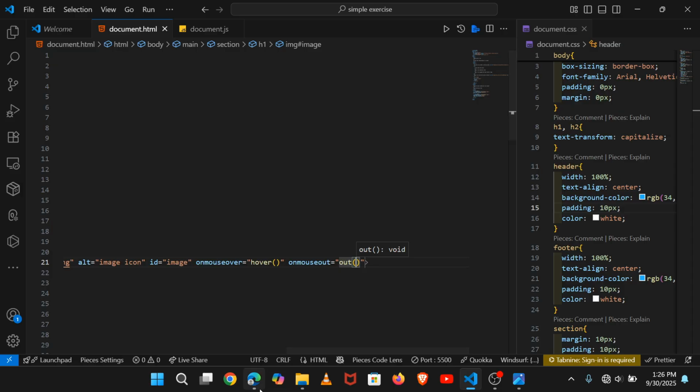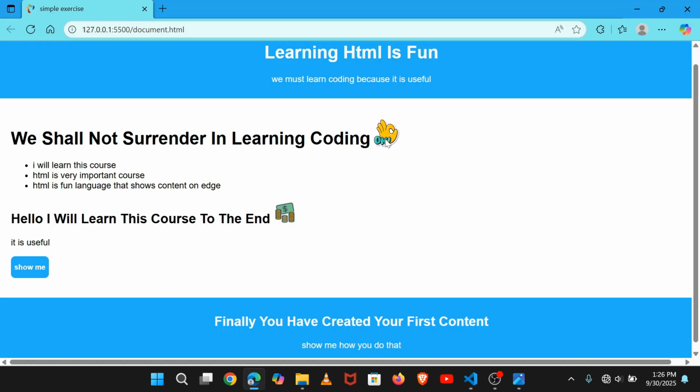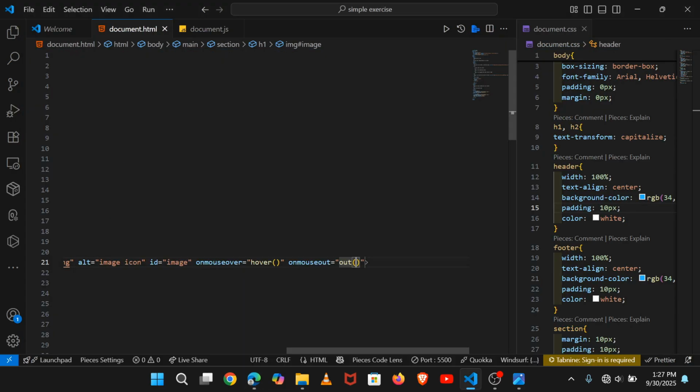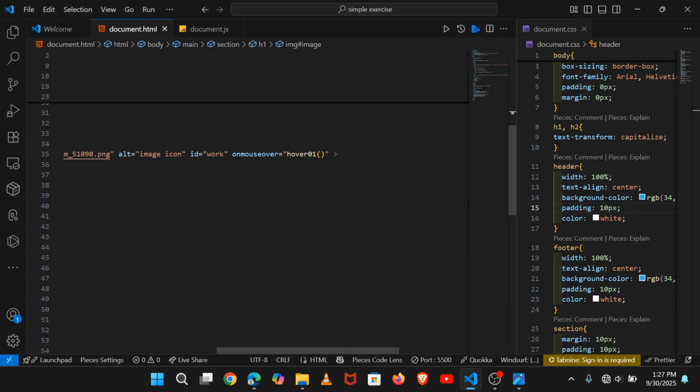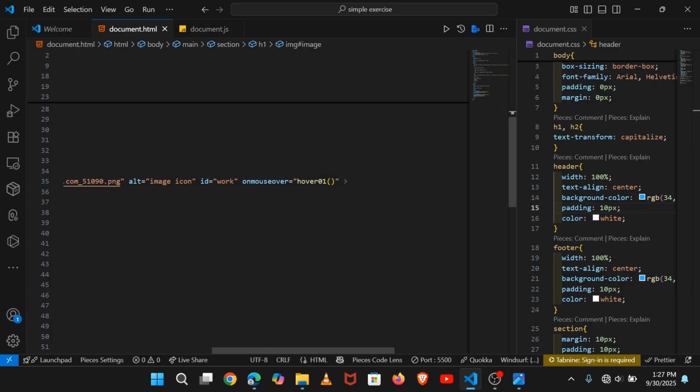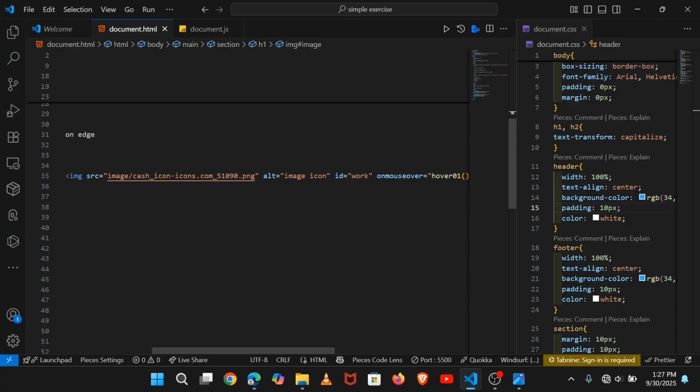Control S to save, and you can see when you hover it is changing, and when you get the mouse out, there is magic happening. It is so simple. But this image, I don't know what is happening, because it is the only one that is somehow not behaving right.